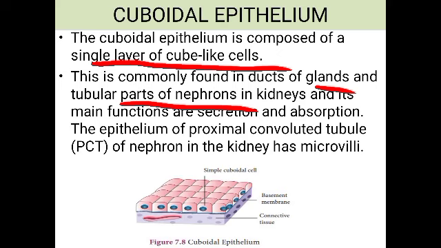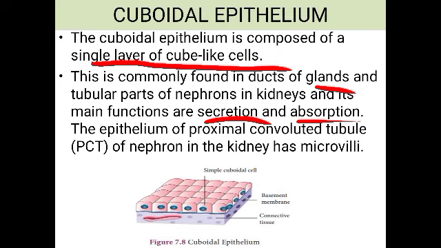In kidneys, the functional unit of kidney is the nephron, and it is formed of tubular structure. In that tubular part of the nephron also this cuboidal epithelium is found. And what is its function? The main function is secretion and absorption. You can see in the duct, in the glands, their function is secretion. So it helps in the secretion in the duct also.